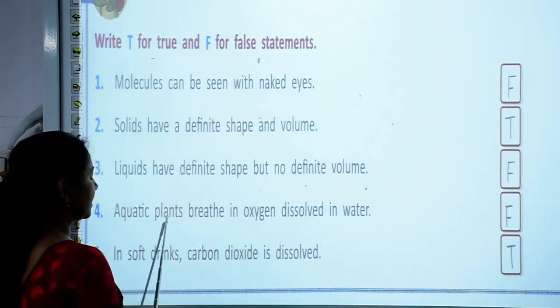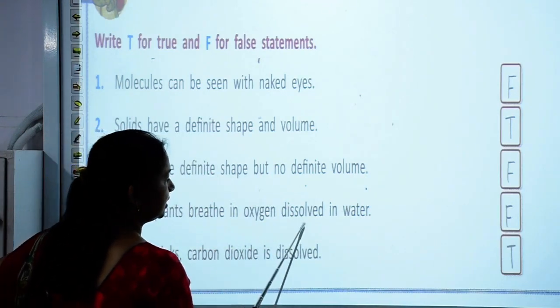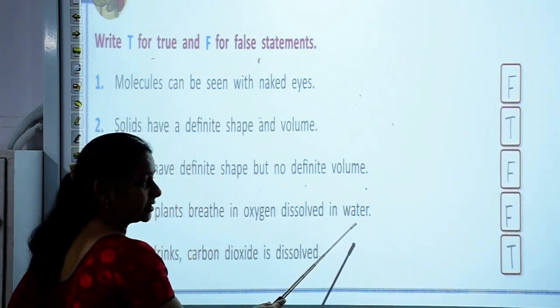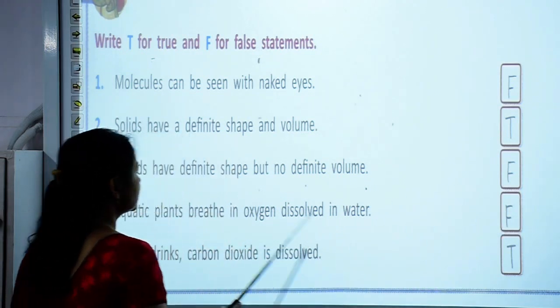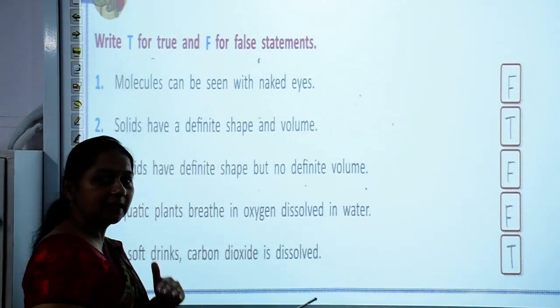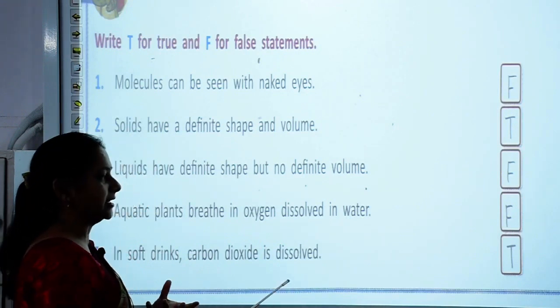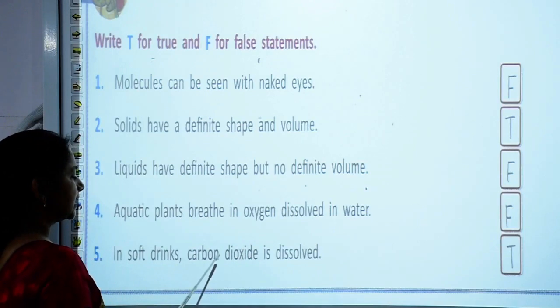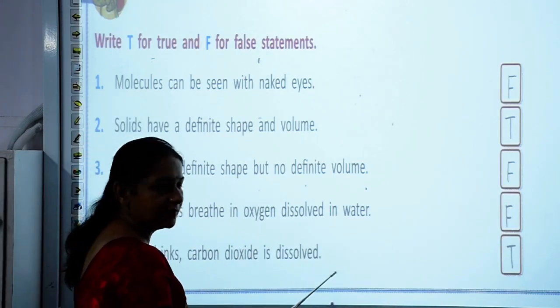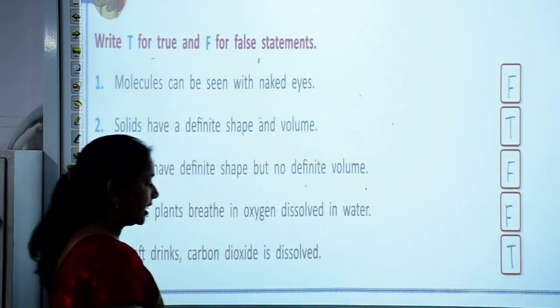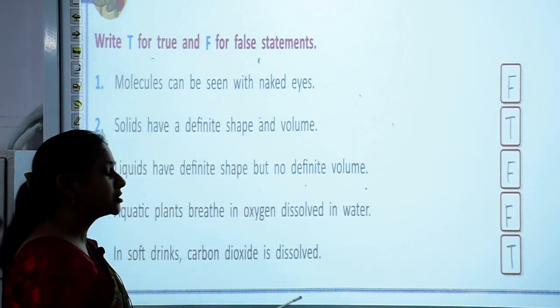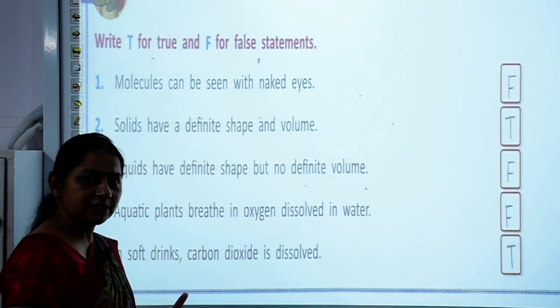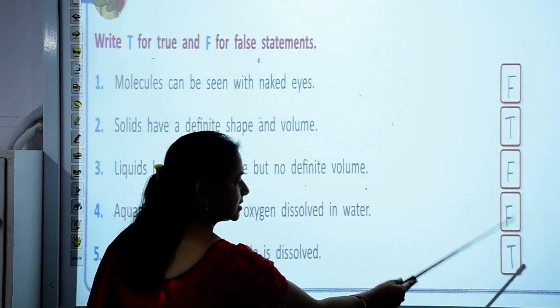Now, aquatic plants breathe in oxygen dissolved in water. This statement is false, because aquatic plants take in carbon dioxide, not oxygen. Now, in soft drinks, carbon dioxide is dissolved. This statement is true. Carbon dioxide gas is dissolved in soft drinks, which makes them fizzy. So this statement becomes true here.